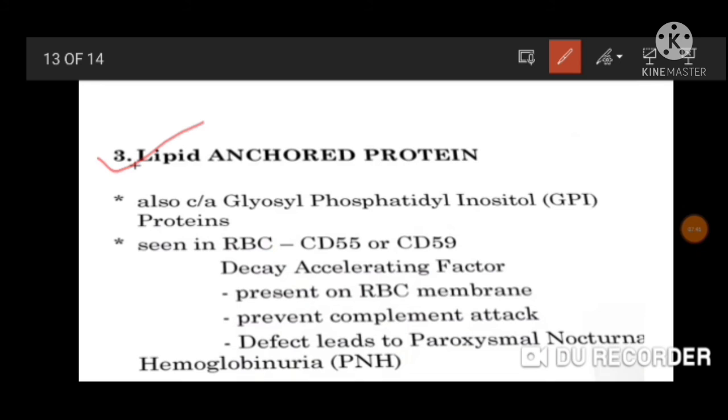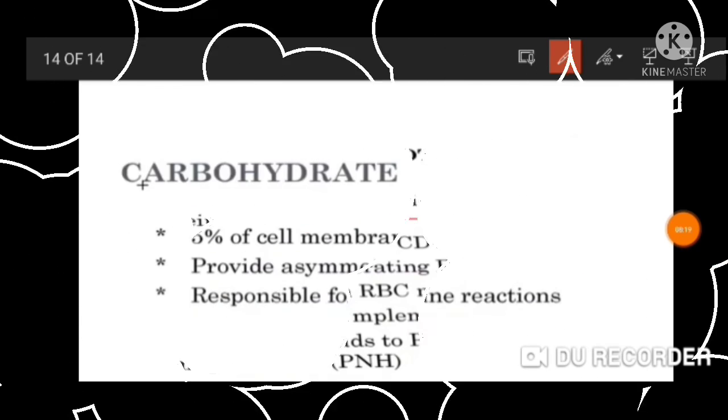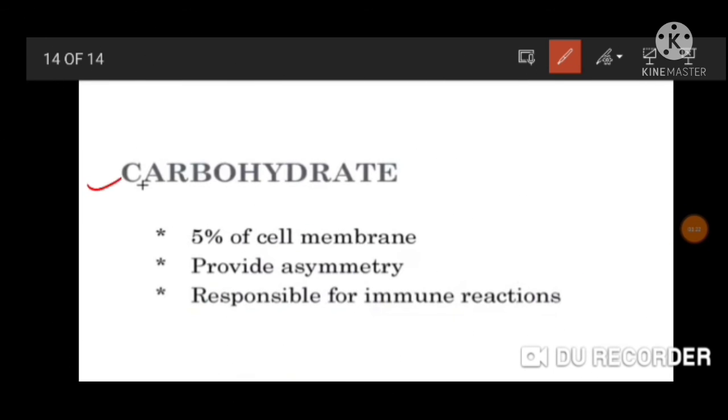It is also called glycosyl phosphatidylinositol, GPI protein, which is seen in RBCs, like CD55 or CD59, which is also called decay accelerating factor. It is present in the RBC membrane. It prevents complement attack, and when there is a defect in the protein CD55 or CD59, it leads to paroxysmal nocturnal hemoglobinuria. Last one, carbohydrate, which constitutes 5% of the cell membrane. It provides asymmetry to the cell membrane, and it is also responsible for immune reaction.